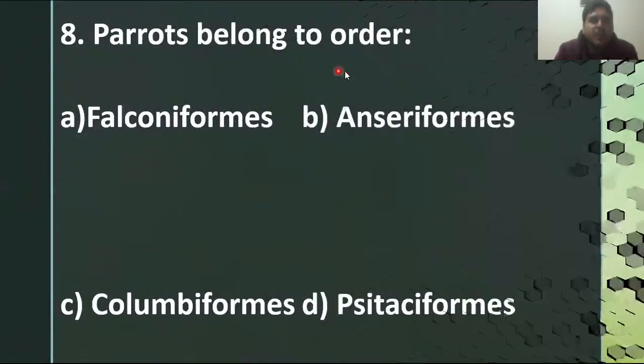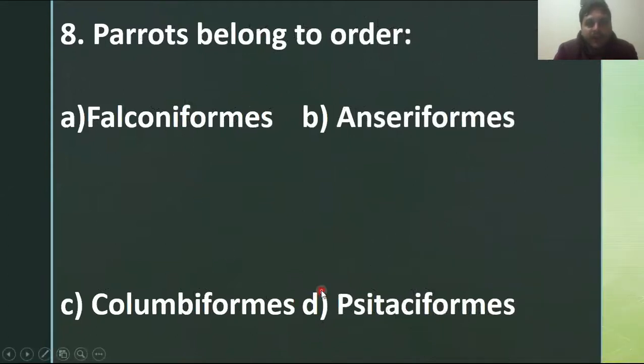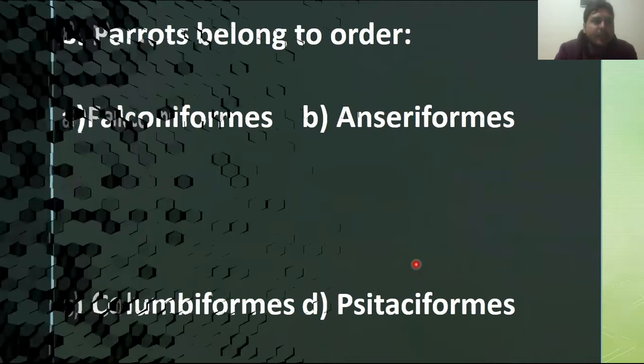Next one: the parrot belongs to which order? The order of parrots is Psittaciformes. Option D is the right answer for MCQ number 8.